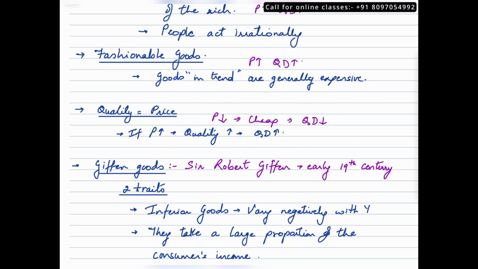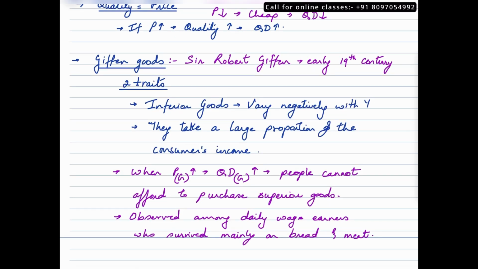Hence an exception to the law. The final exception here is giffen goods. Now giffen goods is a very crucial exception to the law of demand. There could be a proper answer for people in the Indian boards to write on giffen goods, whether you're from state boards or whether you're from CBSE or ICSE, you could get a full-fledged question on this. As far as the international boards are concerned, you may have to use these concepts in your 8 markers if you're in IGCSE and 9 or 12 markers if you're in Edexcel.